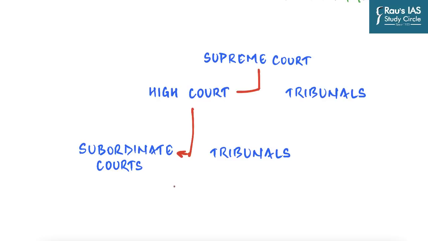That is clear, right? And so currently tribunals have been created both as subordinate to high courts. So there are a lot of tribunals which are located almost at the same level as subordinate courts. And then some of the tribunals have also been created as a substitute to high courts, which means they lie almost at the same level of high courts, or they are parallelly situated as compared to high court.